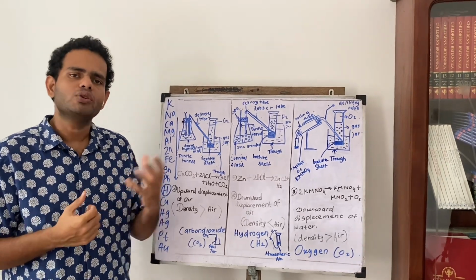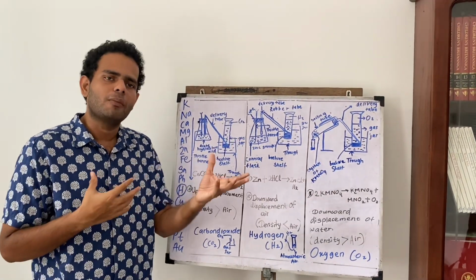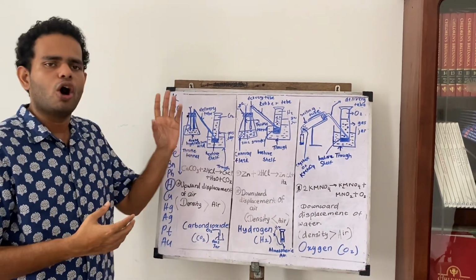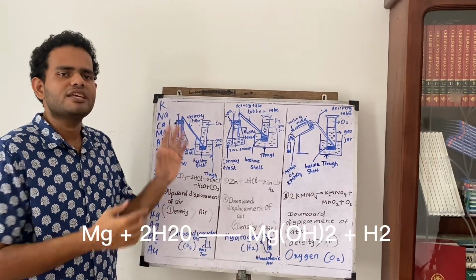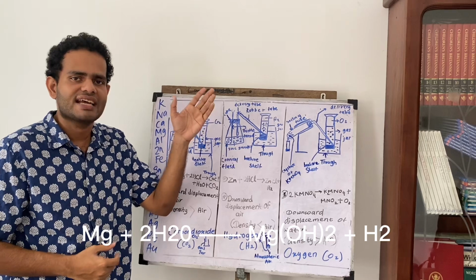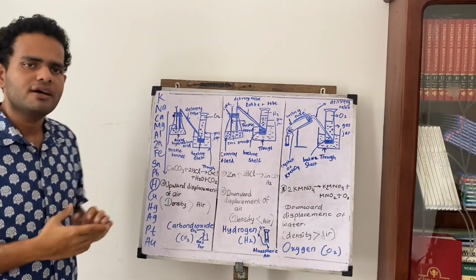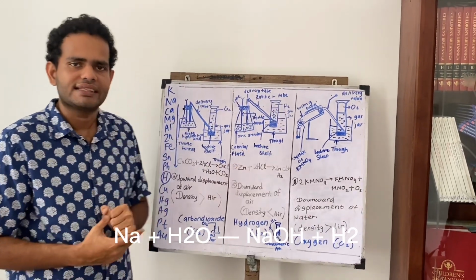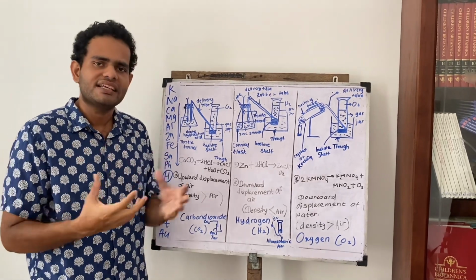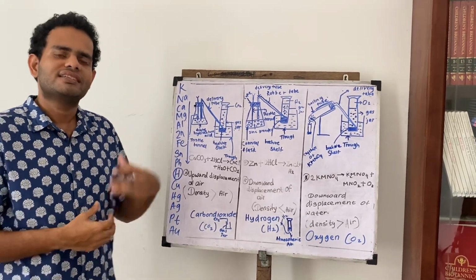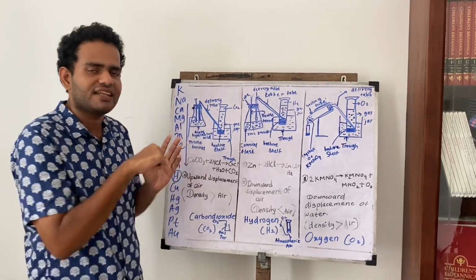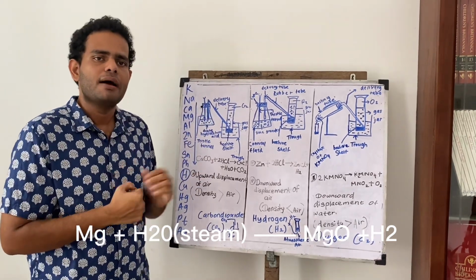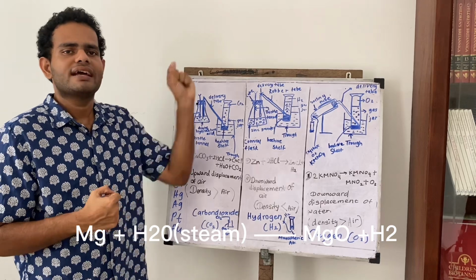Next, we are talking about how the metals are going to react with water. Normally when we talk about sodium and magnesium, they are going to react with cold water. That means when magnesium reacts with cold water, it forms Mg(OH)2 plus H2, and the gas is always H2 gas. Likewise, sodium, Na plus H2O, forms NaOH plus H2 gas. There are also special situations, son. Magnesium will always react with steam also. If the state is gas, that is steam, magnesium plus H2O steam reacts and forms magnesium oxide MgO plus H2 gas.